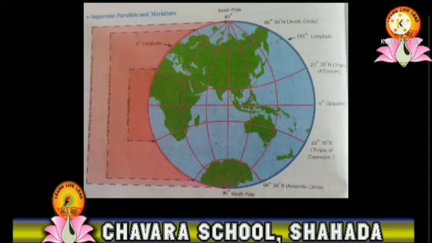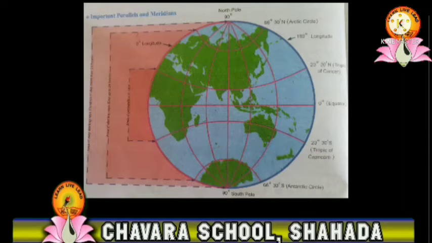So the area where perpendicular sun rays fall is between the Tropic of Cancer and the Tropic of Capricorn. The areas where slanting rays are received is between the Arctic Circle and Antarctic Circle, and the area where extremely slanting and a very small amount of sun rays are received is between the North Pole and South Pole.